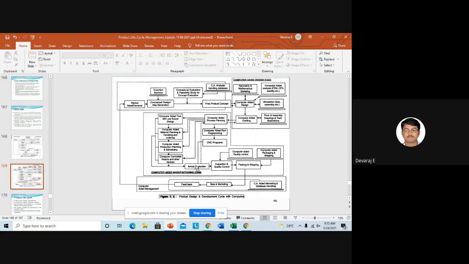So in actual production, it will go for inspection and quality control. After production of the products, we will check the accuracy, that is tolerance, quality, everything we will check. If it is okay, okay. So here also you can see the computer aided quality control as well as computer aided packaging